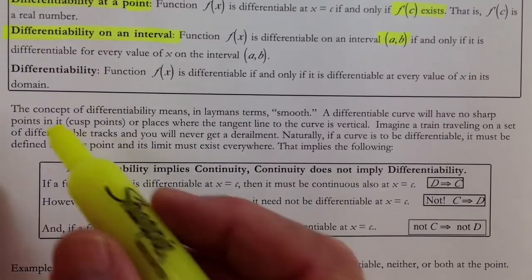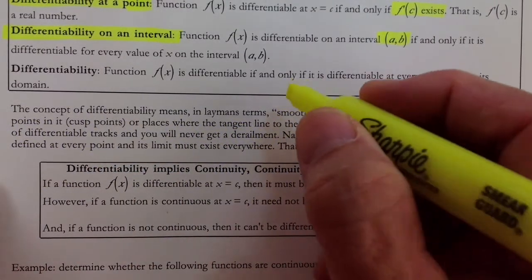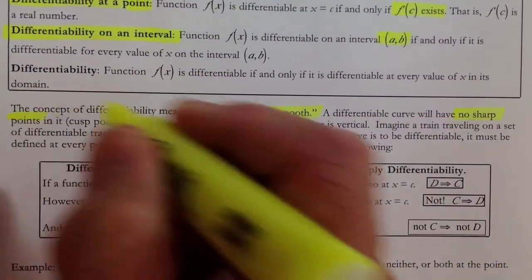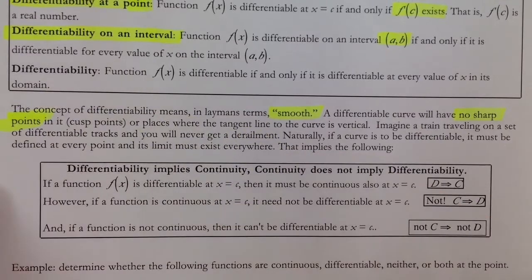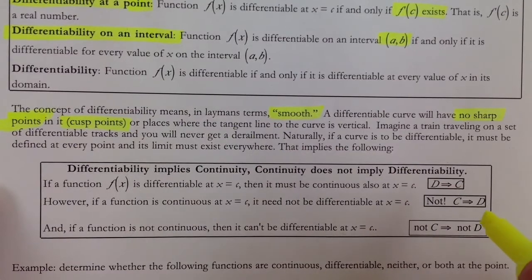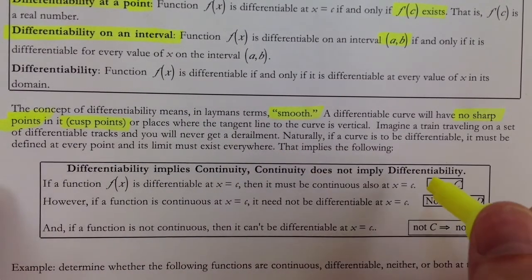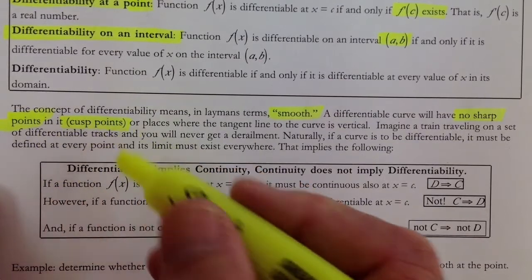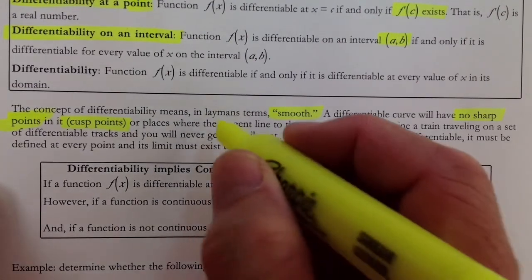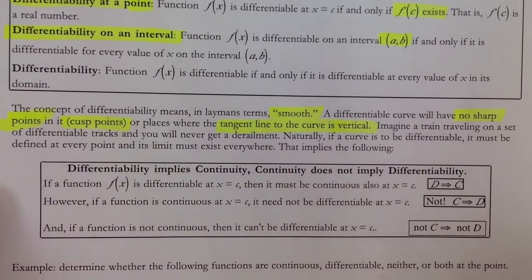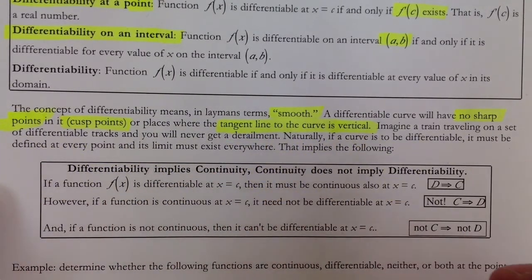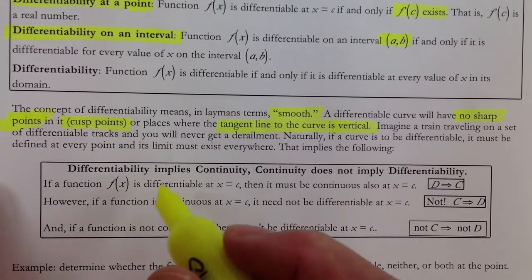Let's look down here. Differentiable means smooth, so we talked about that, so I'm able to pick out a few words here. No sharp points. So in class we can look at a cusp or just a kind of sharp point. You can call it a sharp point even if it's a cusp. So basically it's a sharp turn in the graph. Or where the tangent line is vertical. Okay, so no sharp points, cusp, tangent line vertical, but also it must be defined at every point on the interval.